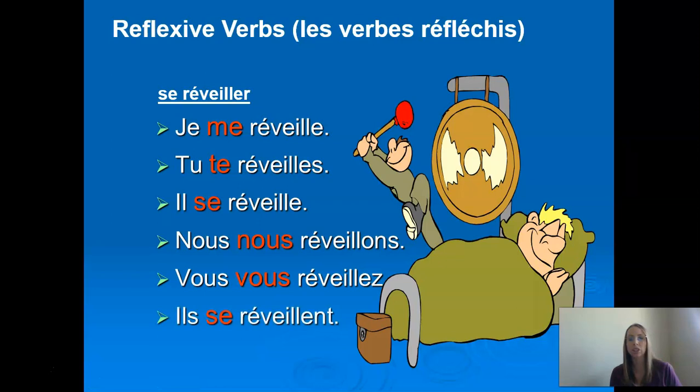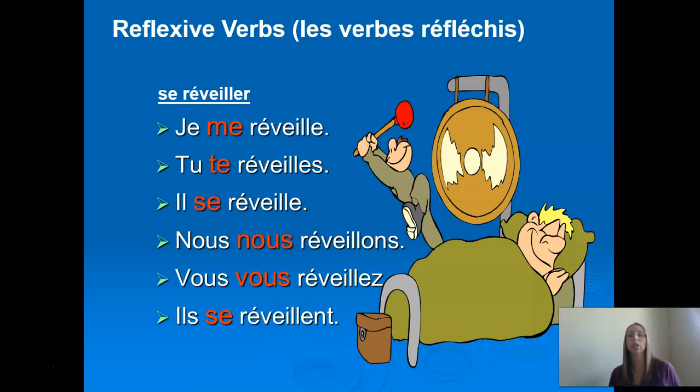And ils se réveillent or elles se réveillent. Remember that ENT is always silent. So je, tu, il, and ils, they're all silent endings. Réveille. What happened to the se? It's also se. So the il and ils plural both have se. Il se réveille. So what's the point of these?